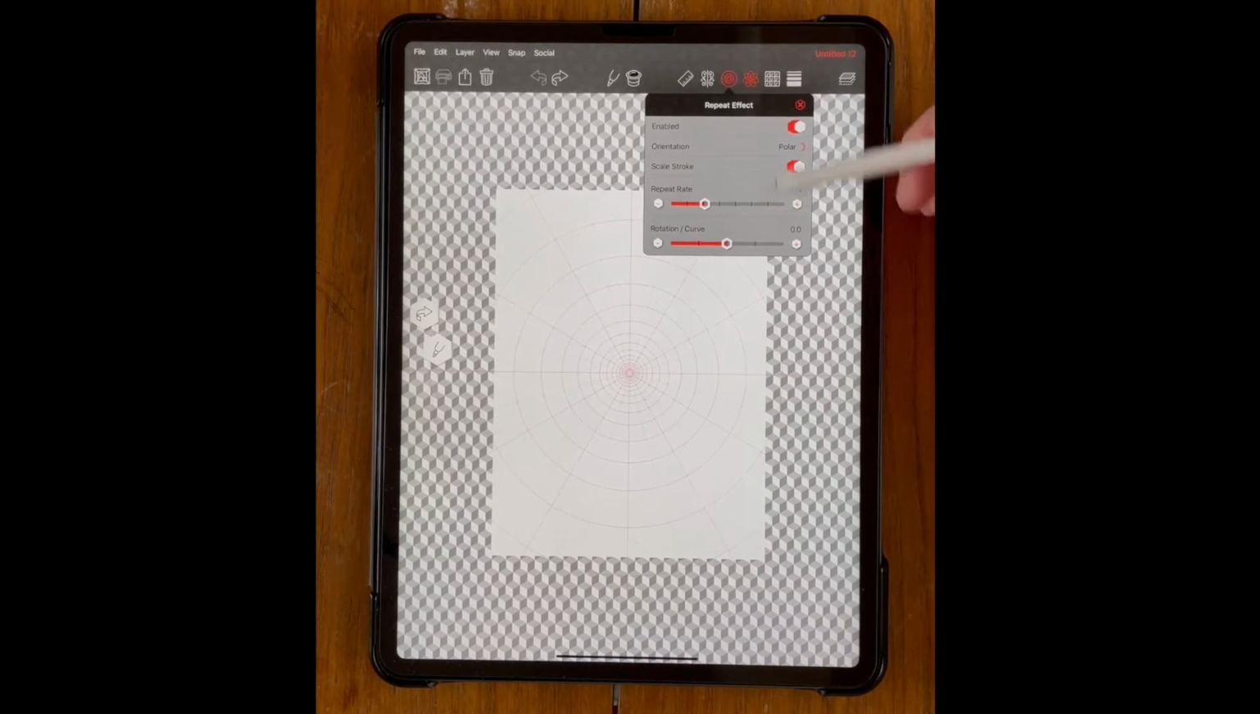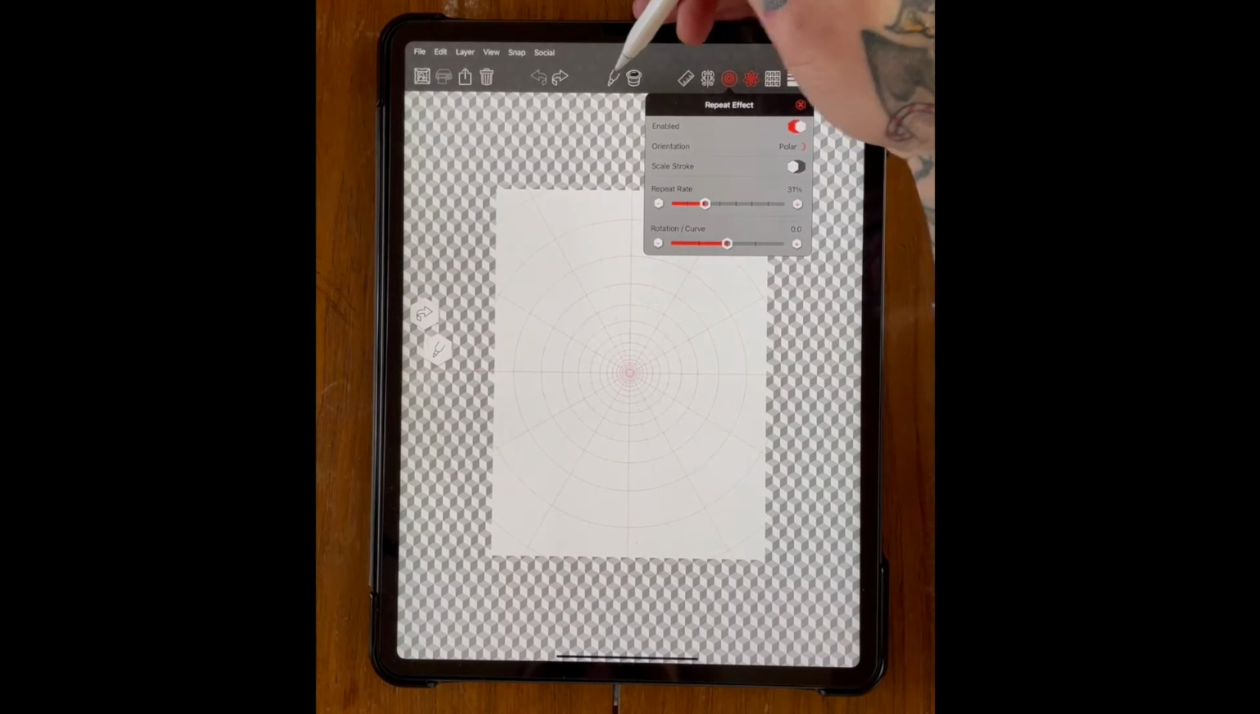Rotational curve underneath, we're not going to mess with that one today. Scale stroke, I'm going to turn that off for the time being. So you want to enable your repeat effect, you want the orientation to polar, scale stroke off, and then the repeat rate to be, I'm going to select about 30, but feel free to mess around with whatever you think you'd like to use.